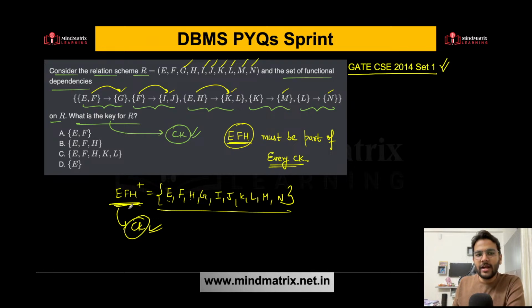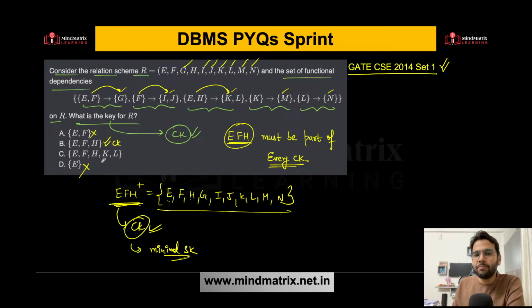So if this is the candidate key, is it possible that you can have a candidate key of EF? No. Why so? Because a candidate key is a minimal super key. You cannot further remove any attribute from it. So EFH has to be there. So definitely A cannot be the answer, D cannot be the answer. What about B and C? B, definitely it is a candidate key, we just found out.